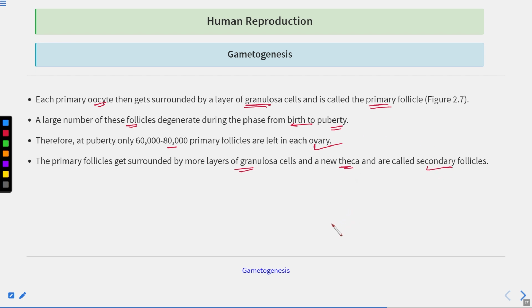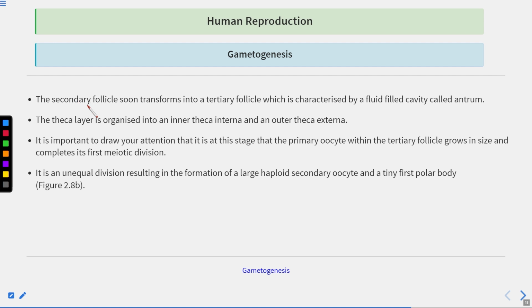So from the oogonia, primary oocyte is formed. From the primary oocyte, primary follicle is formed. From the primary follicle, secondary follicles will be formed. Now, the secondary follicle soon transforms into the tertiary follicle, which is characterized by a fluid-filled cavity called the antrum. Now, the theca layer is organized into an inner theca interna and an outer theca externa. Clear?